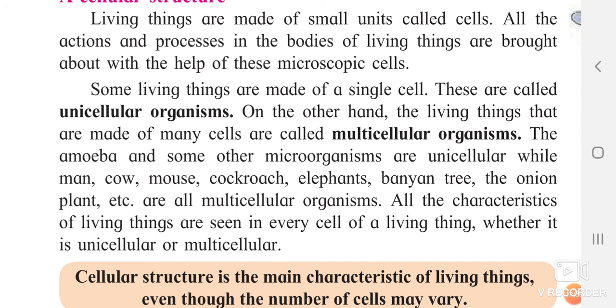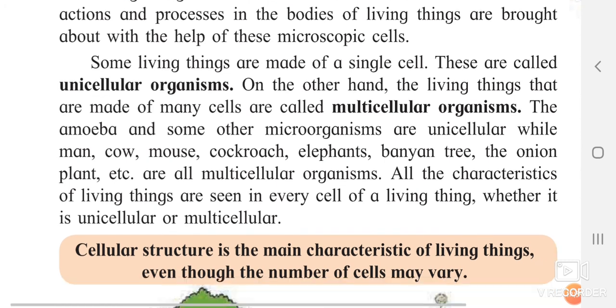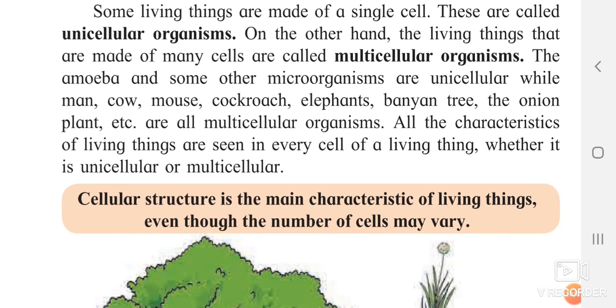So, the cell is the smallest unit of the living organism. Cellular structure is also one of the main characteristics of the living thing, even though the number of cells may vary, whether it is single, double, or more than that.